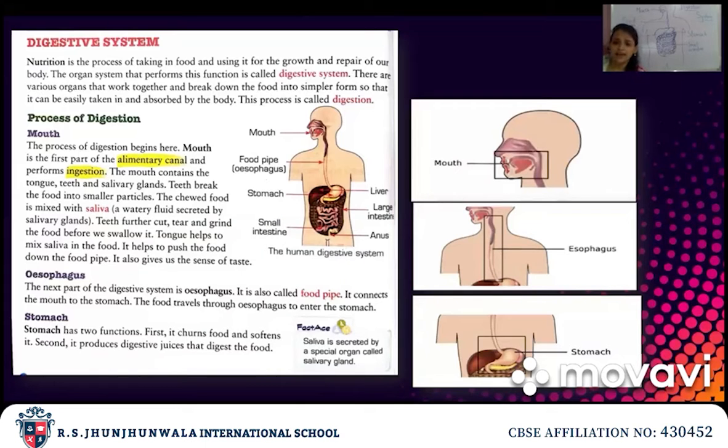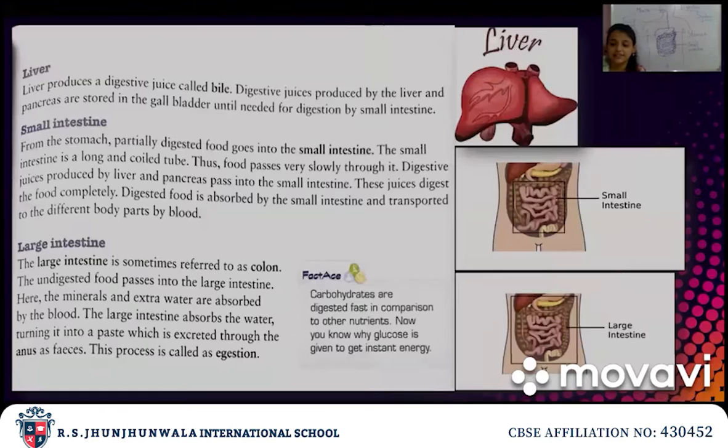So the stomach has two main functions. First, it will churn the food and then it will soften it. What will it do? It will soften the food, and then the digestive juices are produced by the stomach. They will mix with the food and help in the digestion of food. Not all the food gets digested. Okay, there is undigested food, so that is passed on further. It will move on to the small intestine.